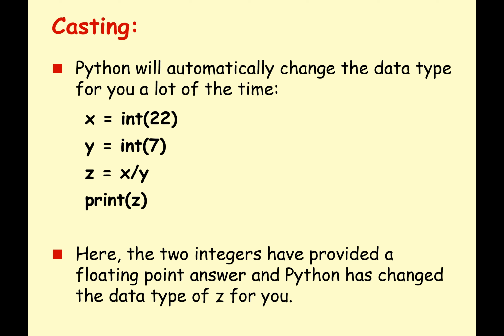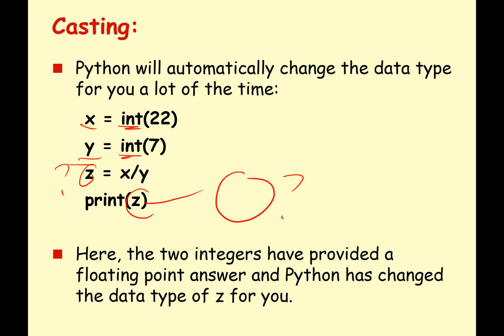Okay, so here I'm going to say x is definitely going to be an integer, y is definitely going to be an integer, but what's going to happen to z? What's z going to print here? What do you think? Most people say, oh, it has to be an integer, because we're saying 22, an integer, divided by 7, an integer, z is going to be an integer value.